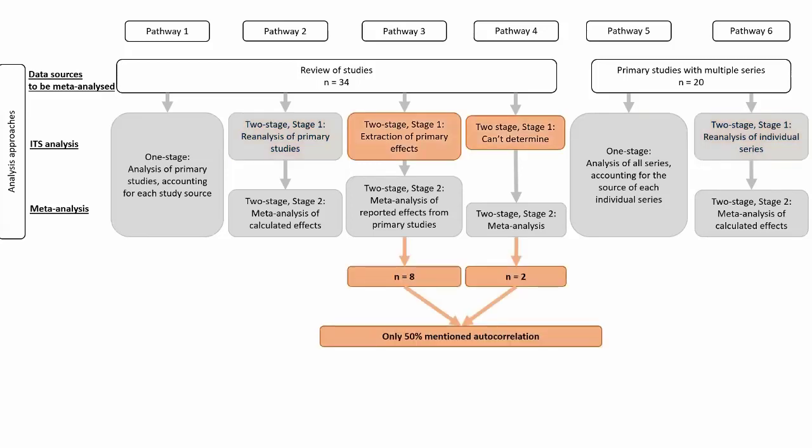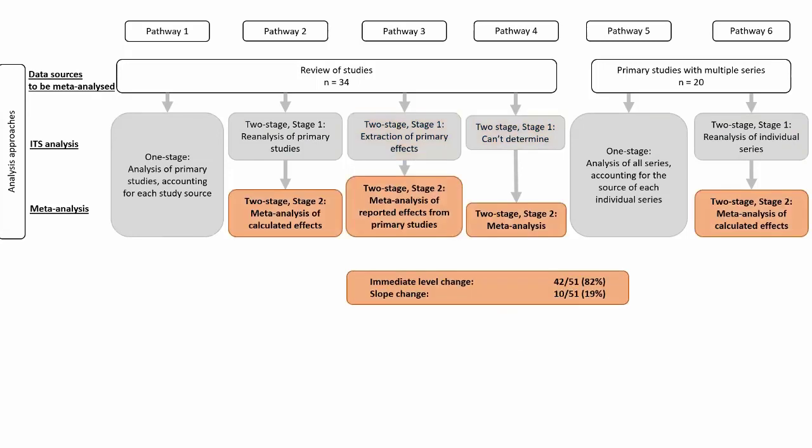There were 8 reviews of studies that simply extracted the effect estimates from the primary studies, and 2 reviews for which we could not determine whether they had performed a reanalysis of the ITS studies or extracted the effect estimates from the primary studies. For these reviews, we pulled out the details of the analysis that were described, and only half of the reviews mentioned autocorrelation.